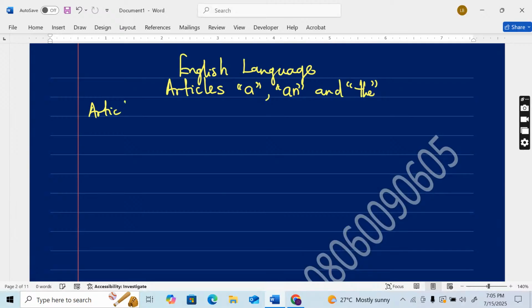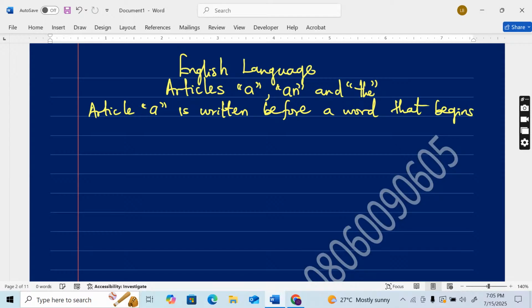Article A is written before a word that begins with a consonant sound. So you need to listen to the sound of the word.